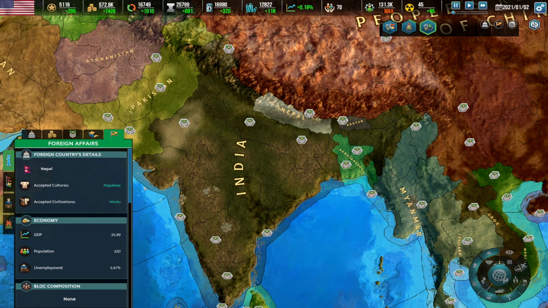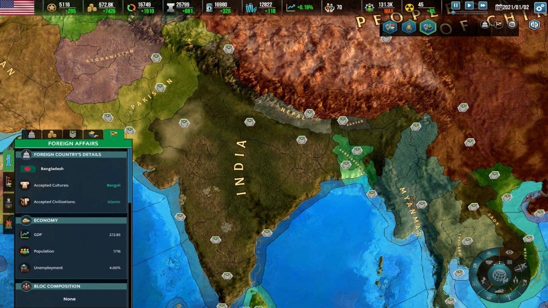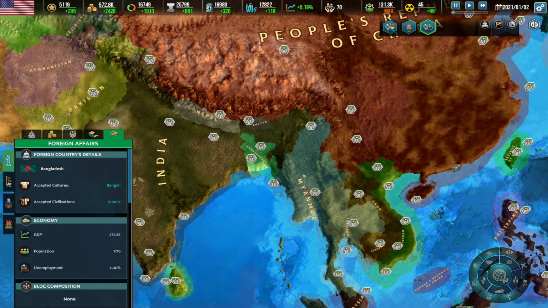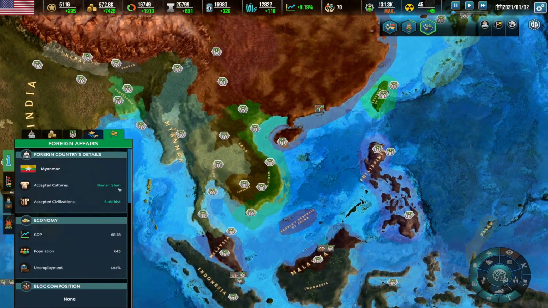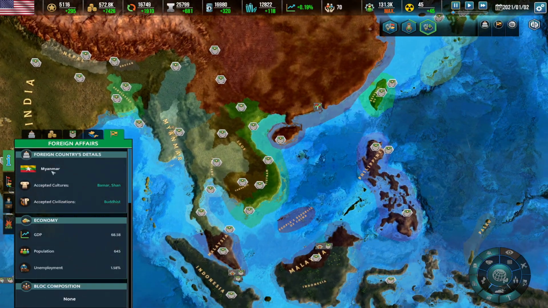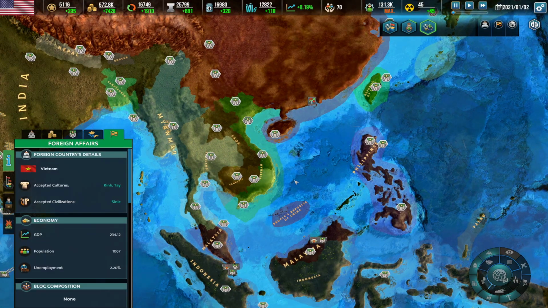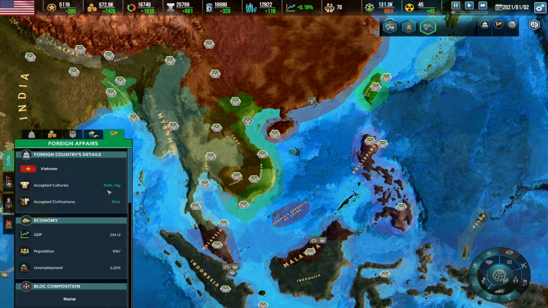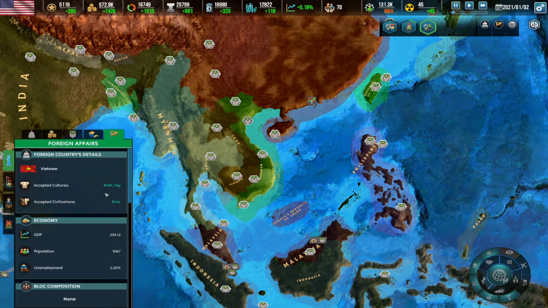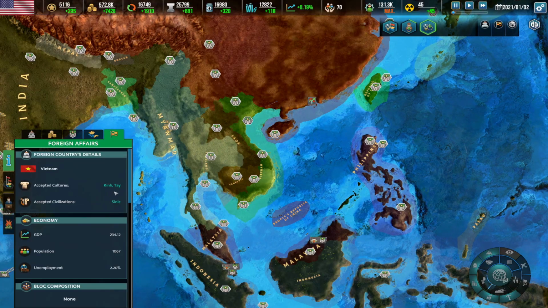With Nepal, we have the culture of Nepalese. Bhutanese stay the same. Then we have Bengali in Bangladesh. We continue here with Bamar and Shan in cultures for Myanmar. The Vietnamese are Kin and Thai. They stay as cultures the same as the ones that we saw in Realpolitiks 1.